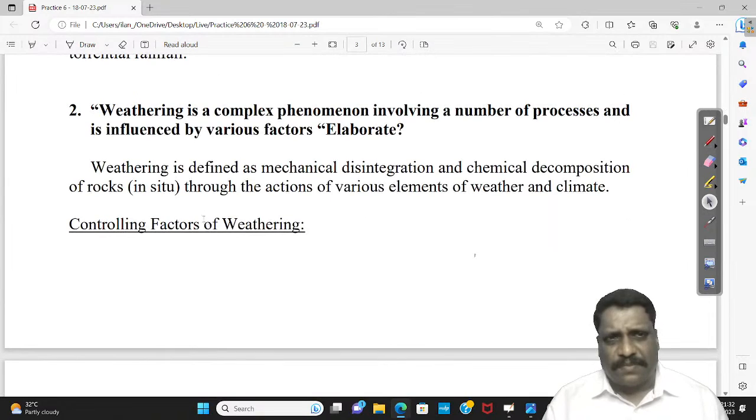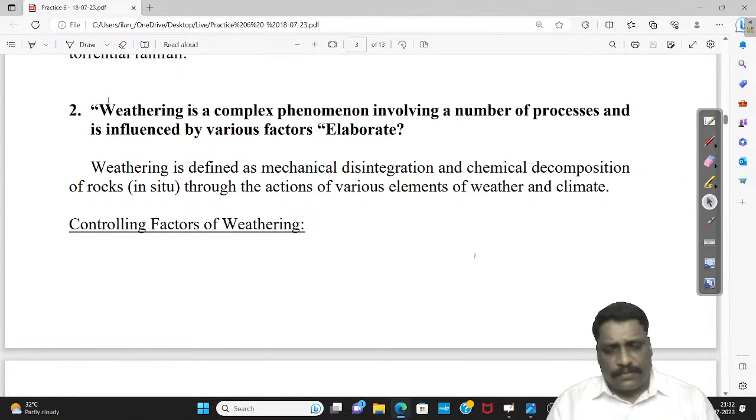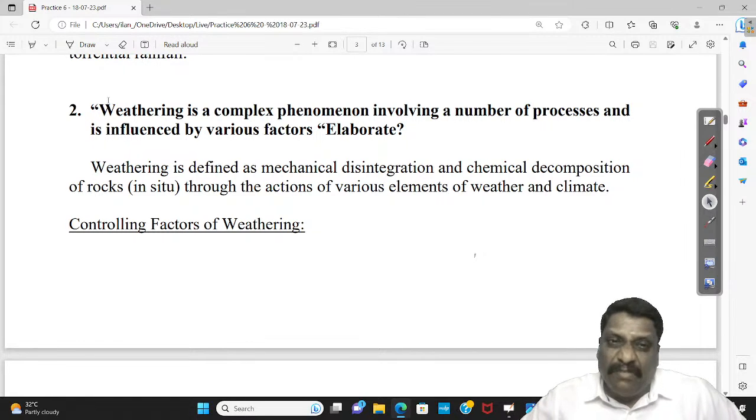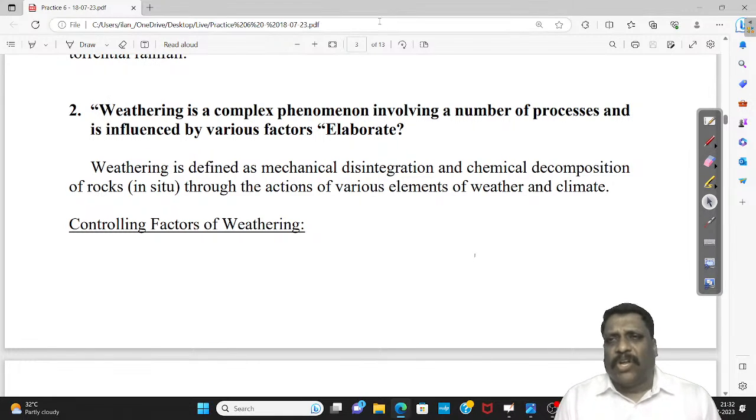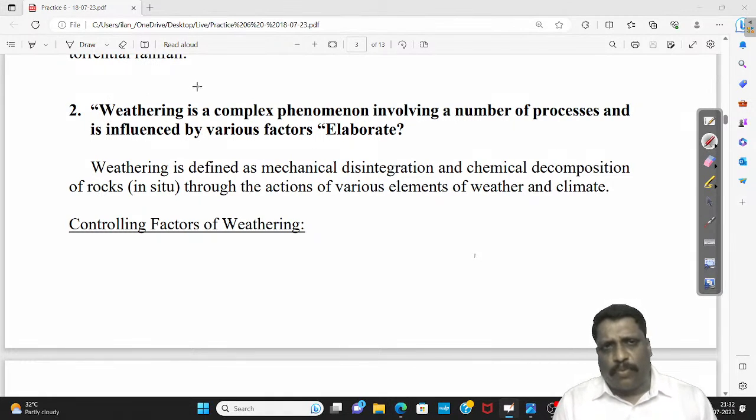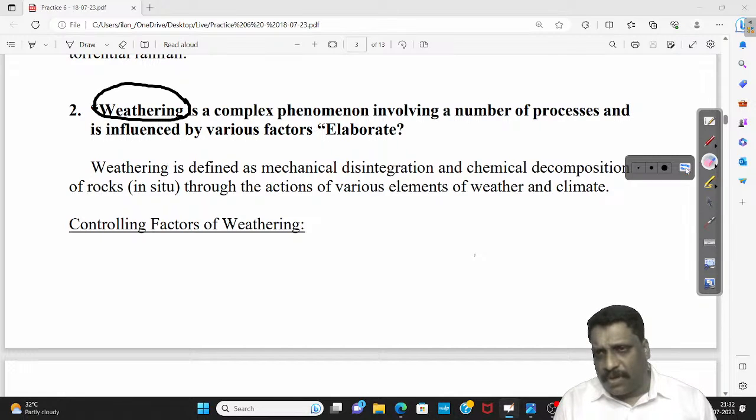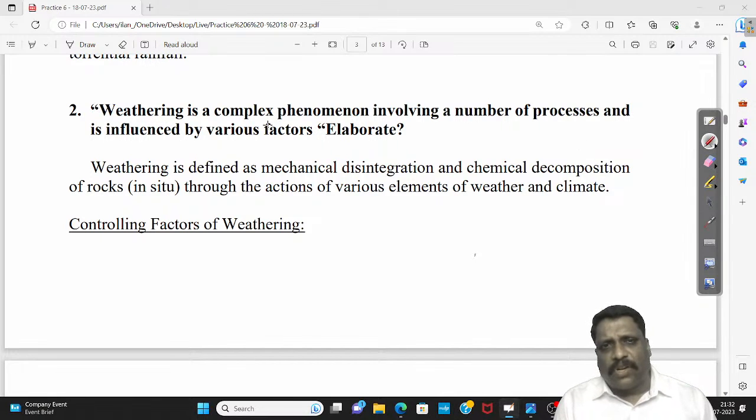Now coming to the second question, what we thought of discussing in yesterday's class. Weathering is a complex phenomenon involving a number of processes and is influenced by various factors. Elaborate. First and foremost, I should know what exactly weathering is. The examiner himself says that weathering is a complex phenomenon.